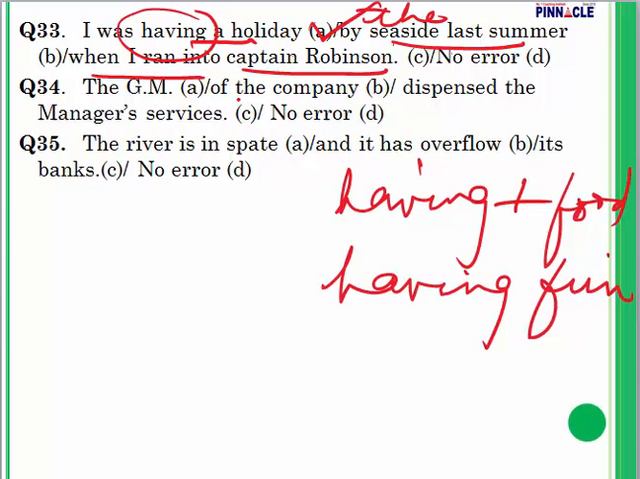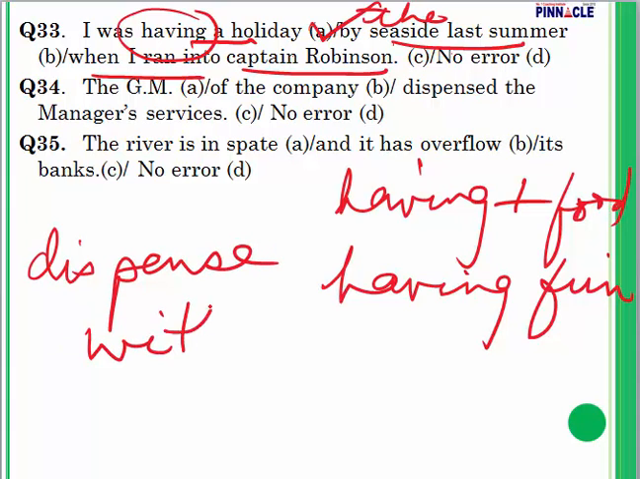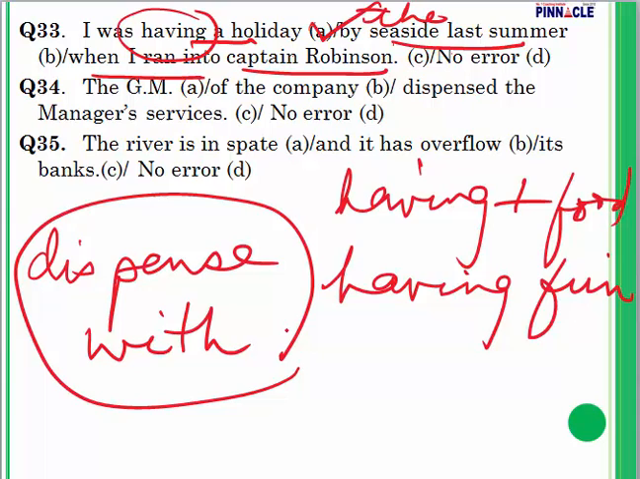The general manager of the company dispensed the manager's services. Question number 34. Here, dispense with something or somebody means to stop using. Dispense with is a phrasal verb. Sorry, this is not an idiom. Dispense with means to do away with something. For example, in today's fast technology world, post offices have almost been dispensed with. That means we have freed them of services. We don't need them anymore. But with dispense, we have to use with. So where is my error? Error is in part C.